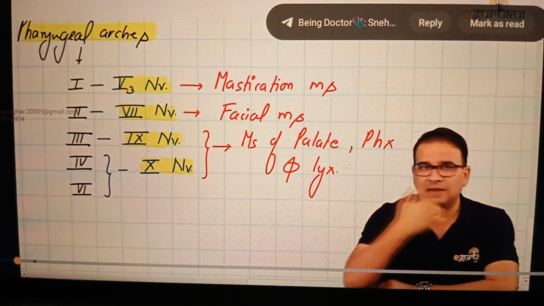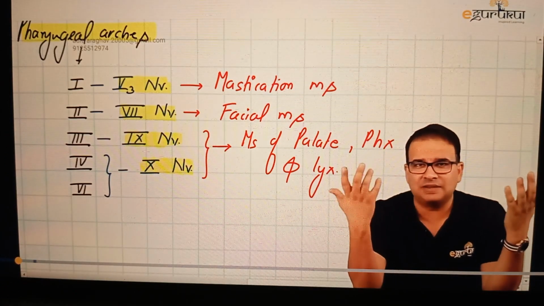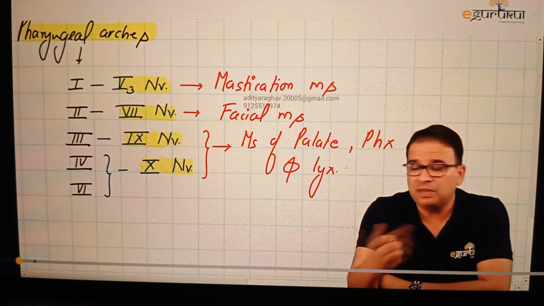Now think about it. What are the muscles left in this part? I want you to just think about this part here. We have covered the muscles of mastication, facial muscles, palate, pharynx, larynx. What is left? The extraocular and tongue muscles are also what? They are skeletal muscles, but they are not derived from pharyngeal arches.